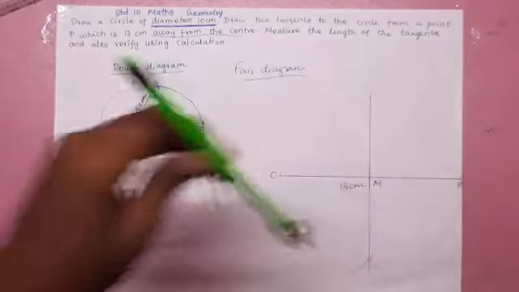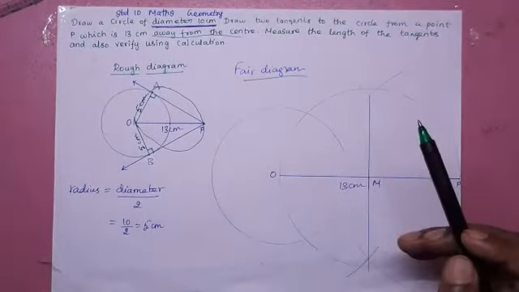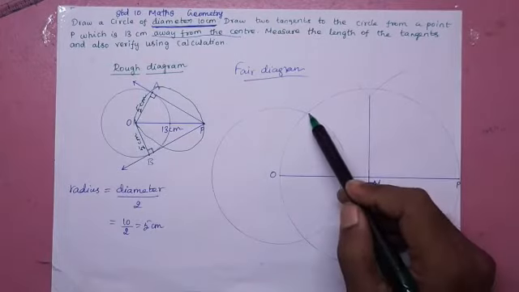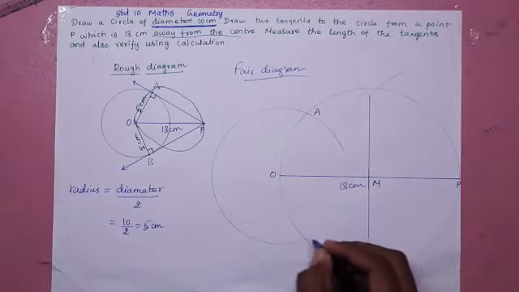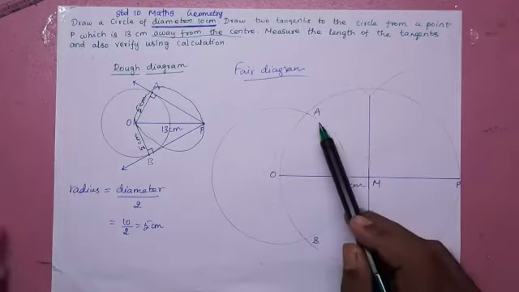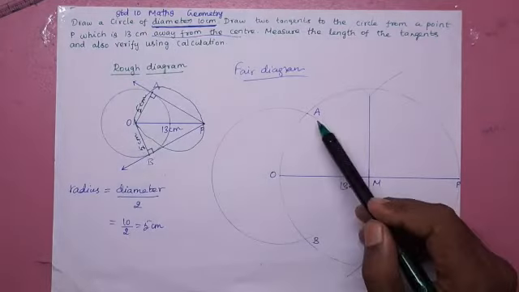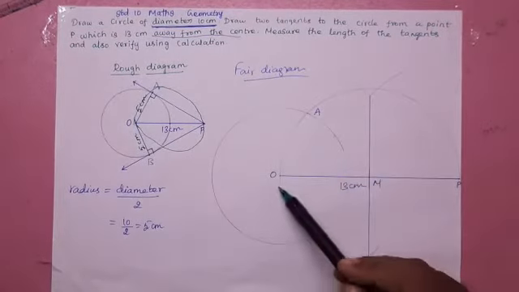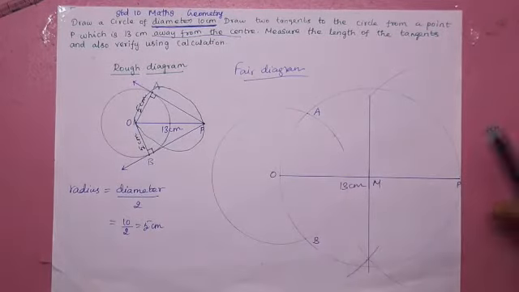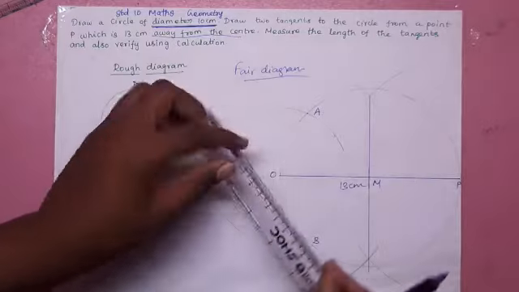Now the circle is passing through O and B. Now which are essential? The points of intersection of the two circles. It is capital A, and that is capital B. Now listen here. O is a point on the circle passing through O and B. Therefore A is a point on the semicircle. Therefore the angle between OA and AP must be 90, so AP is a tangent. The construction is over. Now join OA, AP, OB, BP.